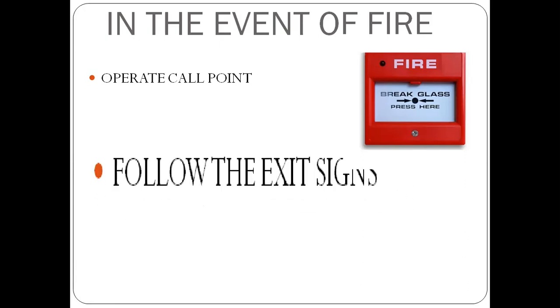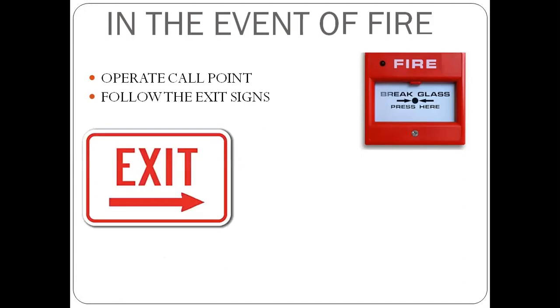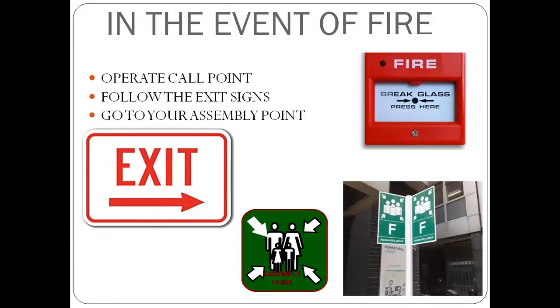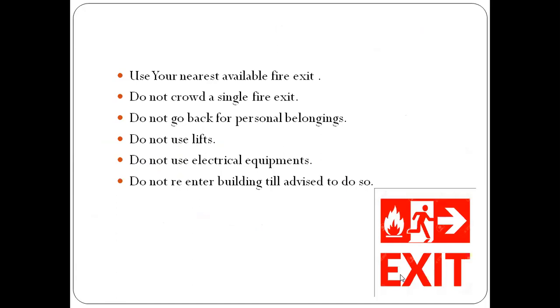Next, you should follow the exit signs properly. You can see arrow marks in the exit signs. So you must exit the place of fire using the direction pointed out by the arrow mark. And next, you should go to your assembly point. Assembly point is nothing but, again mostly in shopping malls, you will have symbols like this. So this is the place where all the public should gather, so that they are safely evacuated from that place. It is a safer place during any kind of hazards.